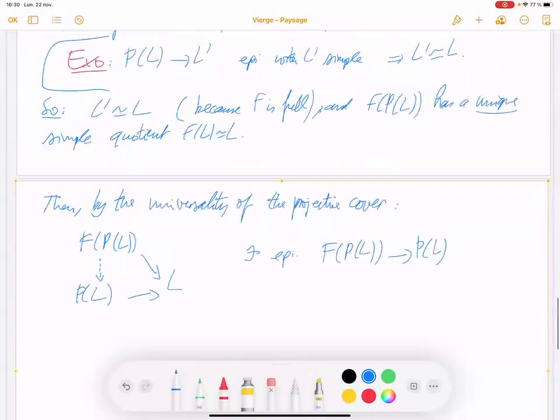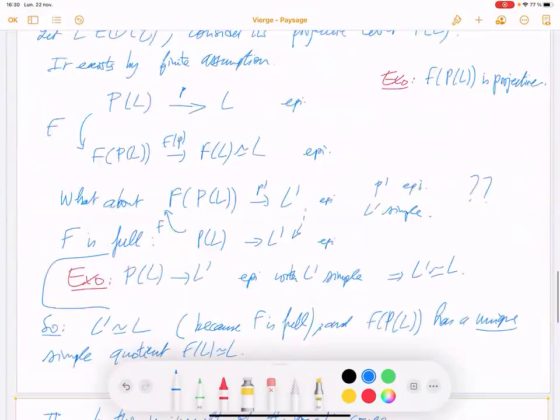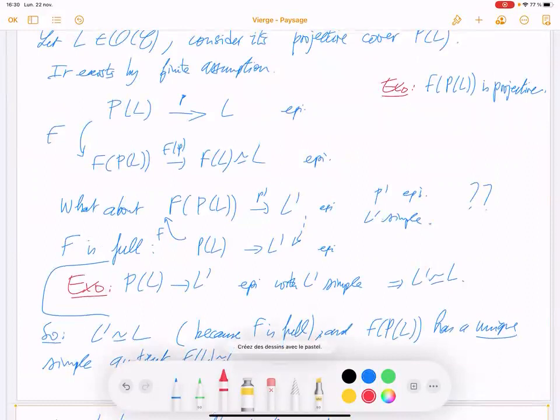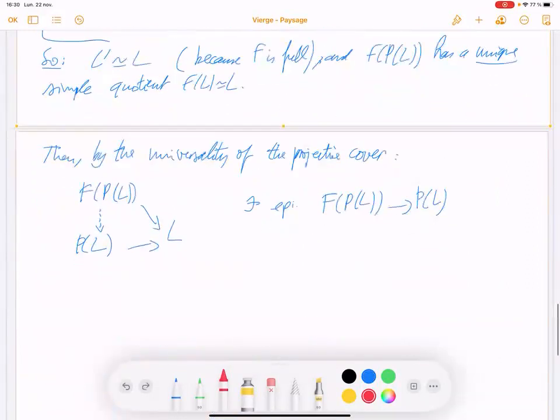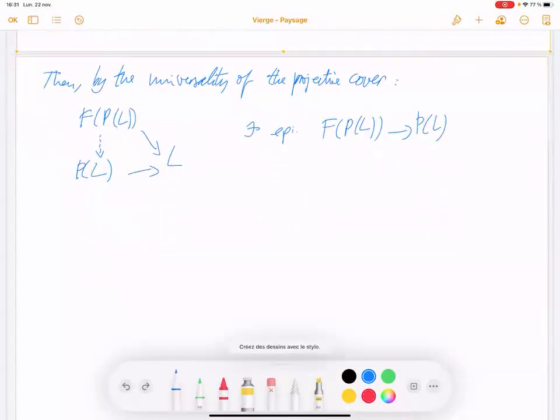And so we already, so this exercise: this is projective. So you have an epimorphism like that, and now exercise.